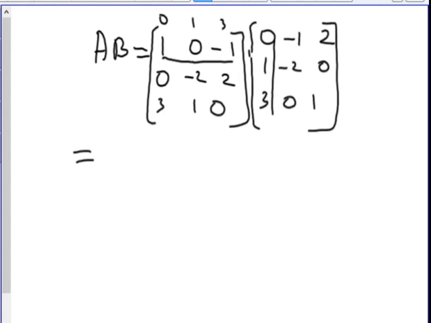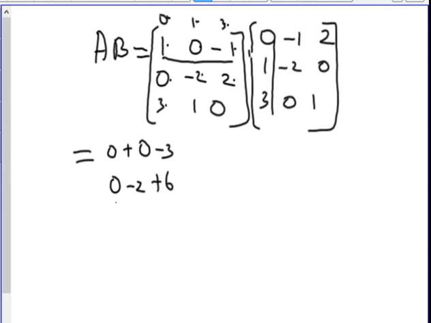Now multiply with the first row. 0 into 1 is 0, plus 1 into 0 is 0, plus 3 into minus 1 is minus 3. Then similarly do it with the second row. 0 into 0 is 0, plus 1 into minus 2 is minus 2, plus 3 into 2 gives you plus 6.